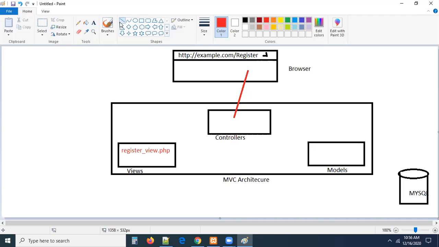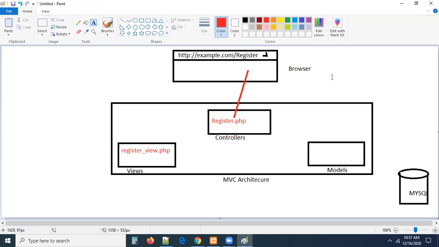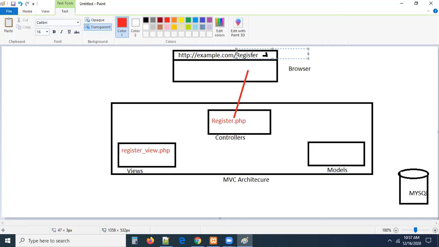So generally, can I send a request directly like this to the browser? No, it is impossible, guys. Remember, a browser will never communicate with our views folder directly. As per MVC architecture, first the request should go to the controller. In a controller, again, you have a class file. So what is a class file, guys? Here also I have a file called register.php. I'm creating a file, register.php. See, what is the name you mentioned in the browser URL?